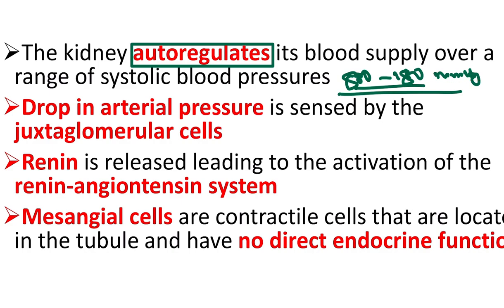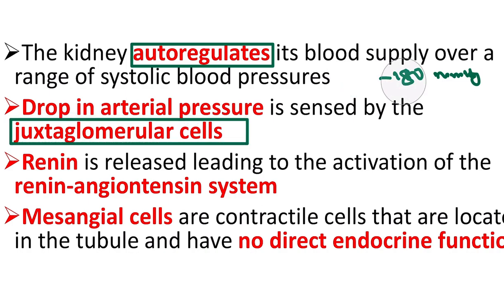When there is a drop in arterial pressure, it is sensed by the juxtaglomerular cell, which is present in the glomerulus.